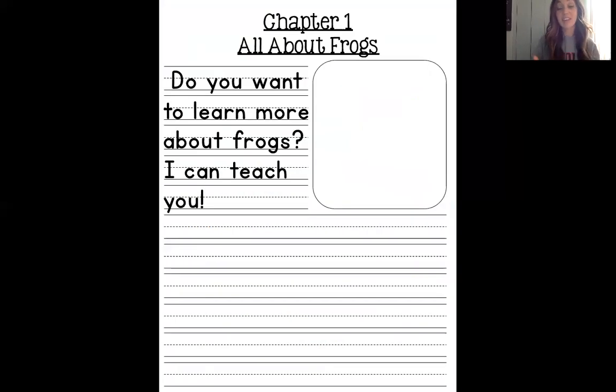On the next slide, you'll see the chapter, and this is exactly what yours looks like. Chapter 1 is called All About Frogs. So make sure your Nonfiction Planning Web is the one that has the topic frogs in the center. Now, I thought long and hard about my introduction. Remember, I'm asking the reader a question about the topic. I said, do you want to learn more about frogs? I can teach you. Hopefully, when the reader reads this, they say, yeah, I do want to learn more about frogs, so I'm going to keep on reading.